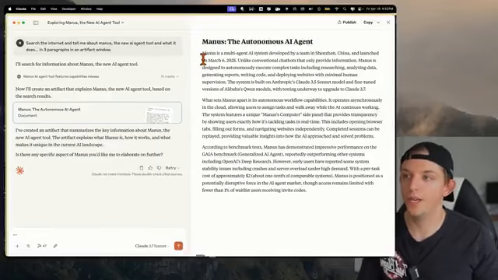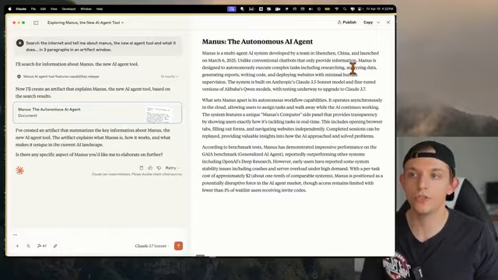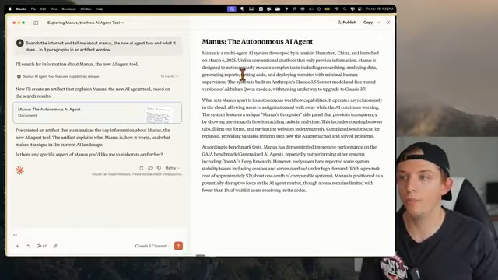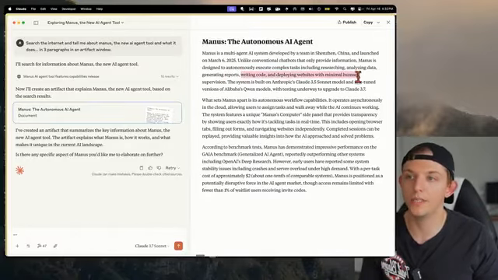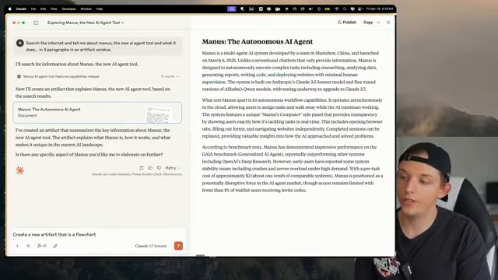Here, Manus is a multi-agent AI system developed by a team in China and launched March 6. Unlike conventional chatbots that only provide information, Manus is designed to autonomously execute complex tasks, including researching, analyzing data, generating reports, writing code, and deploying websites with minimum supervision. That is a new flowchart of how this tool works.